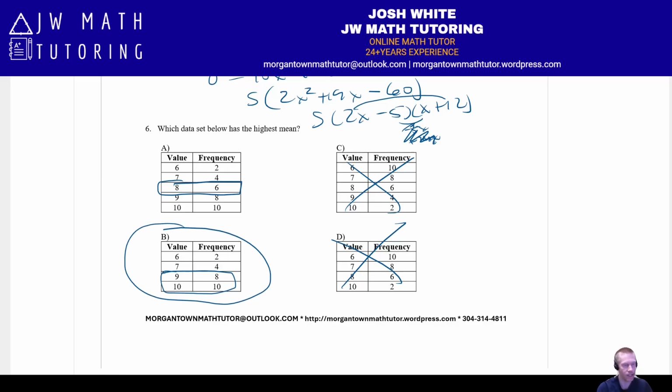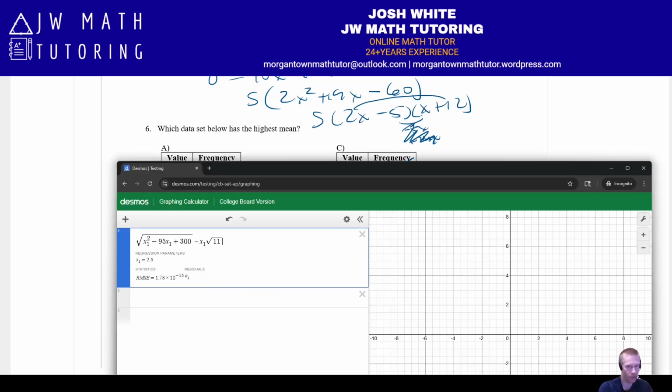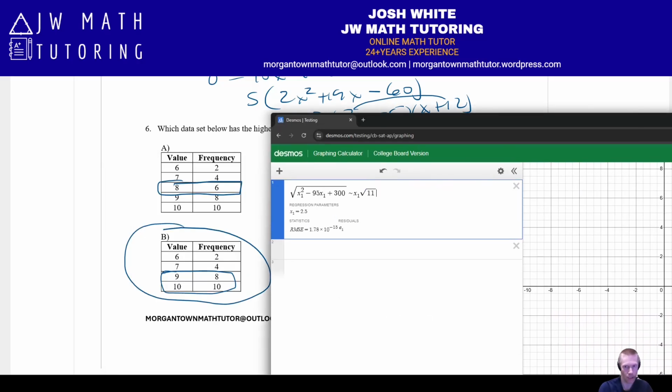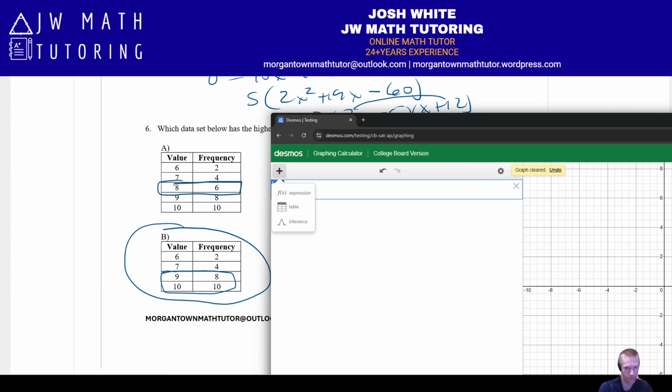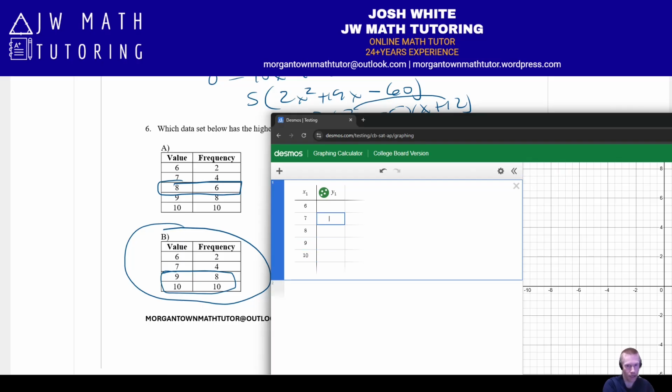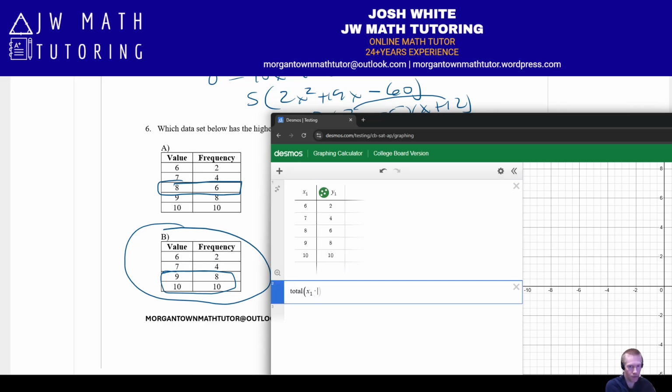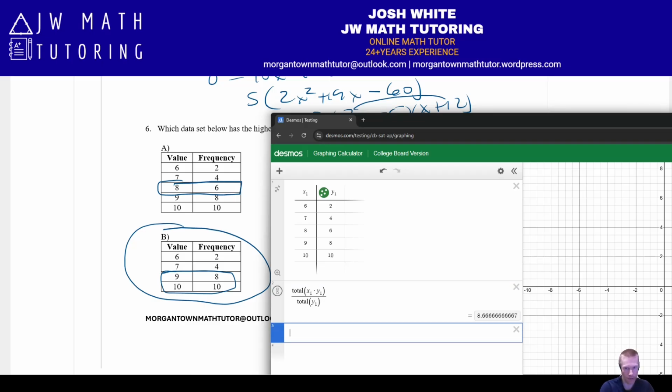However, we can go to Desmos just to check or confirm it, because we can do the mean of a frequency table. So we just make a table, and we go 6, 7, 8, 9, 10. Then I'm just going to put in my frequencies. And then down here, I'm going to type total x1 times y1, total y1. Okay, so this is the mean for A, 8.6 repeating, essentially 8 2/3.